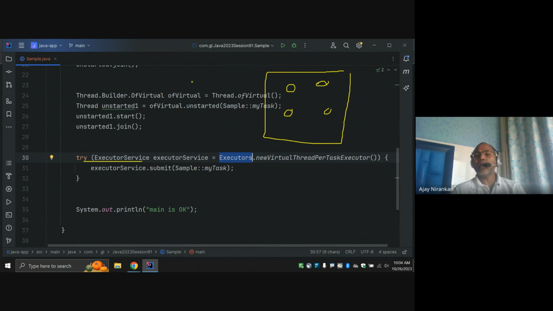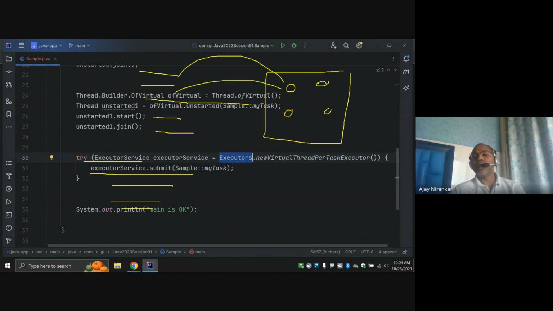And now in the submit method, I can submit 10 tasks, right? The 10 tasks are done by maybe this, maybe this, maybe this one, depending upon availability. So whenever the virtual thread concept came, the Java designers suggested don't use a thread pool.